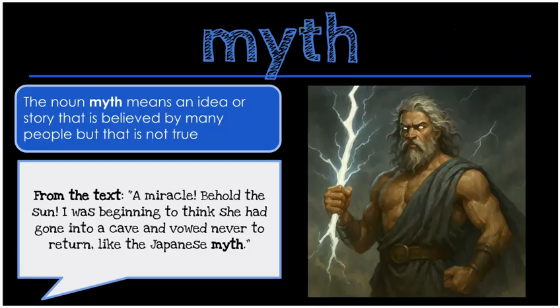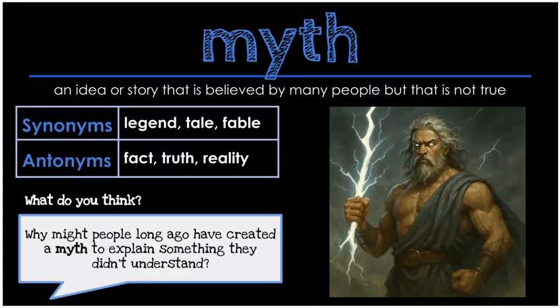Our first word is myth. The noun myth means an idea or story that is believed by many people, but that is not true. From the text, A Miracle. Behold the sun. I was beginning to think that she had gone into a cave and vowed never to return, like the Japanese myth. Some synonyms that mean the same might be legend, tale, or fable. Some antonyms might be fact, truth, or reality.